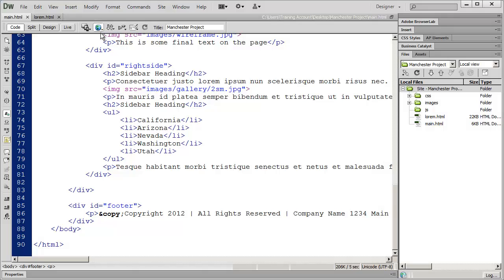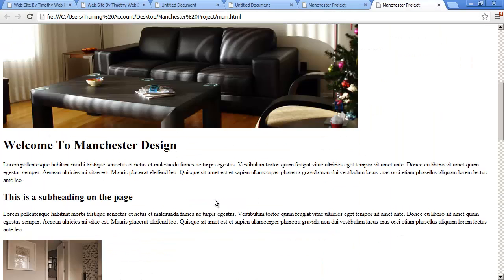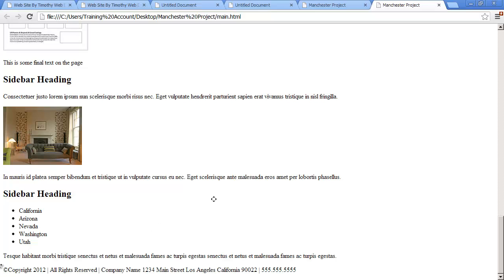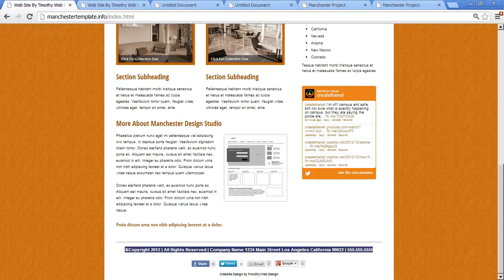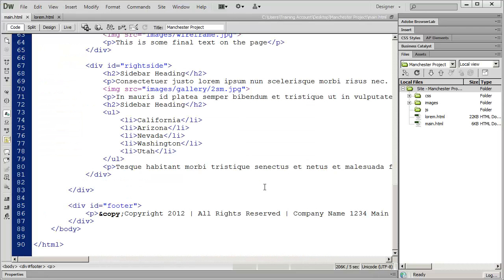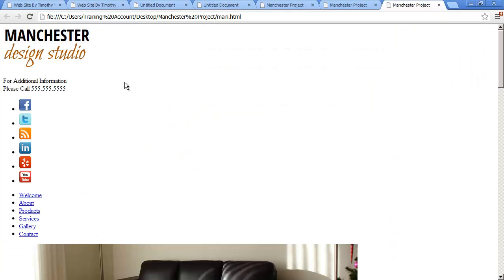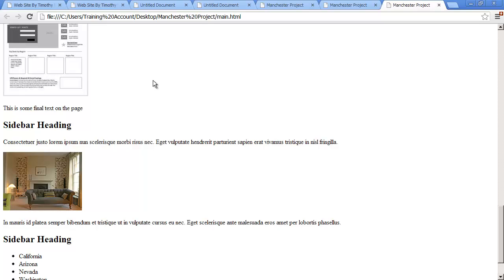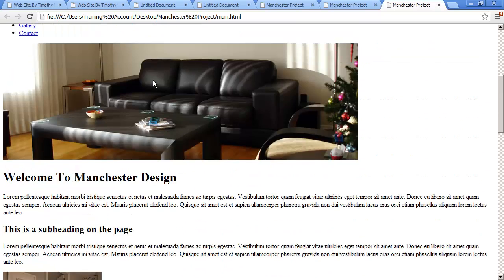Let's save this and preview it in a browser. And when we go down to the bottom, you should see the copyright symbol that's right there. And there are lots and lots of these codes that are out there for almost any symbol that you'd want. So we've gone ahead now and we've placed all of our content inside of our containers. And we've got a good start on our home page.